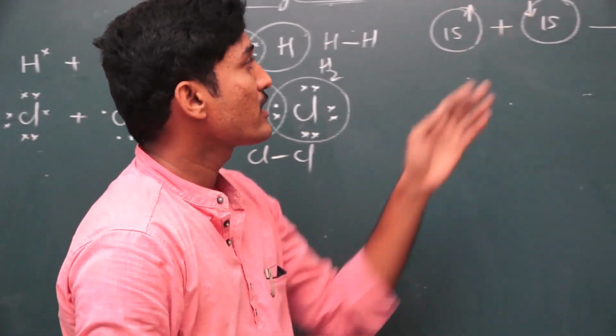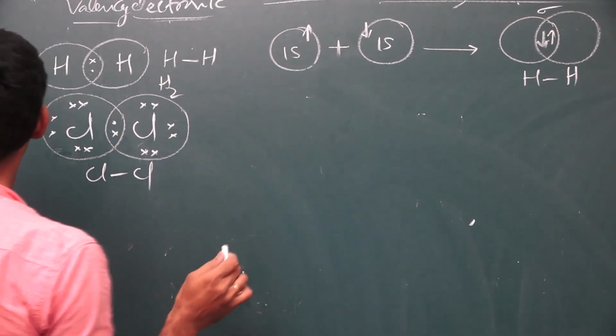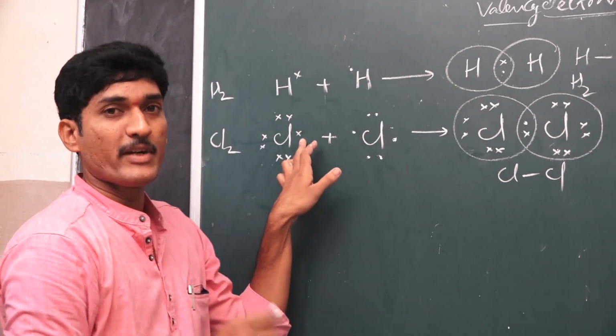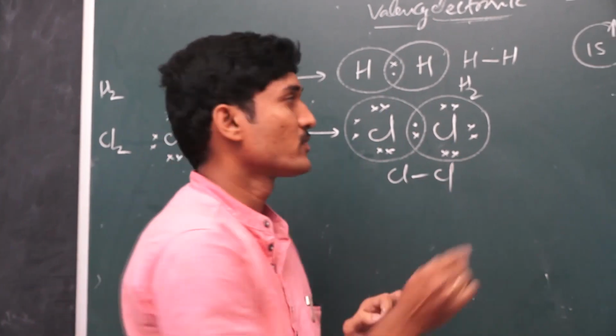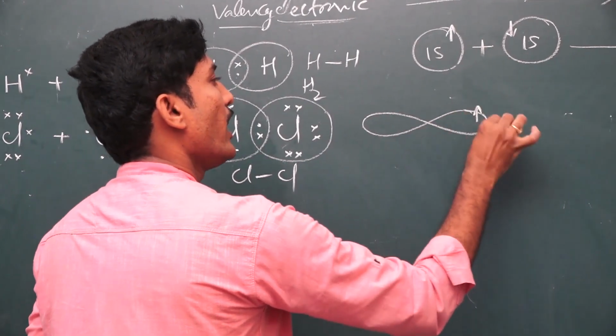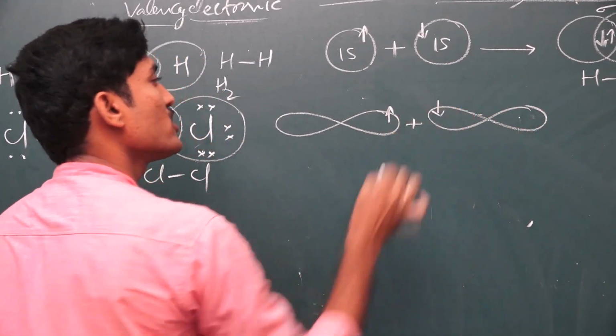But in the same case, how is the chlorine molecule explained in Lewis theory? Generally, chlorine has a single electron in the 3pz orbital. The 3pz orbital is dumbbell shaped, so we represent it like this, and another 3pz orbital of another chlorine atom also has an opposite electron.